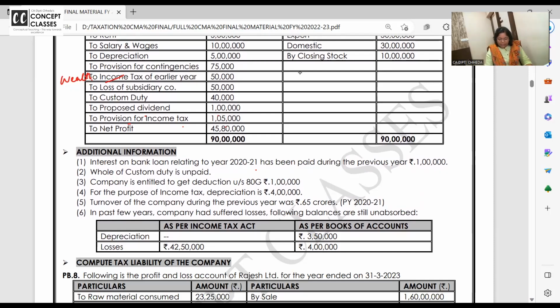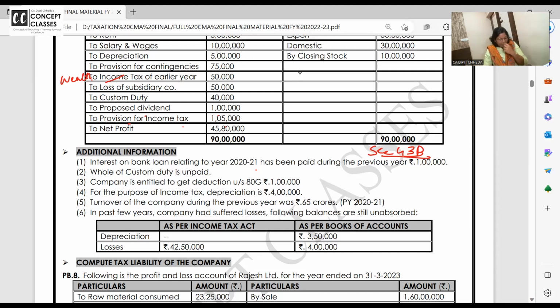Whole of custom duties outstanding. If government payment or employee related payment are outstanding, you have to pay it before the due date of filing the return. Who said this? Section 43B. Otherwise, they are not allowed. Ma'am, but by mistake, if I pay in December 23, will it be allowed in 23-24? Yes. Emotional part, I say always.